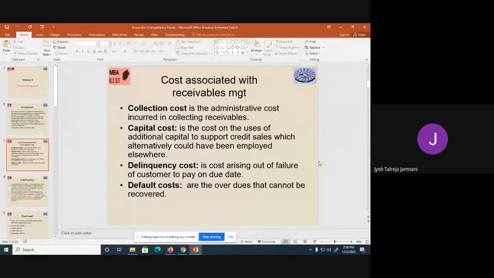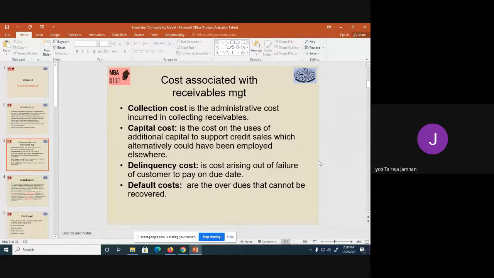The next is the capital cost. When you sell goods on credit basis, your money gets stuck and you will not receive your own money early. You have to wait for 3 months or 6 months to receive your own money back. In that case, we take a loan and we run our business because our money is stuck with the customers and we have given them time to pay. So when we take a loan, we have to pay interest on that. So that is capital cost.